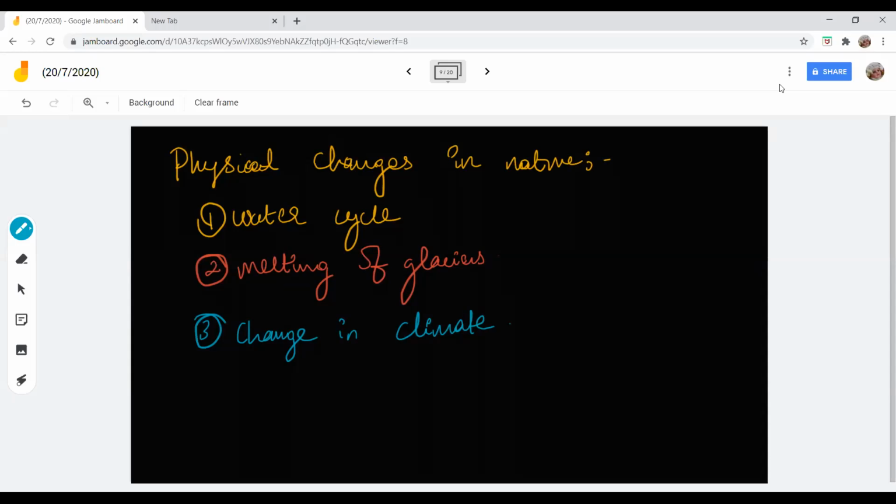When rain falls here, is dry ice getting sublimated? No, right? Next. Ma'am, stretching of rubber band, ma'am. Natural process, something that is taking place in nature. See, imagine like this. There is no human being on the earth. Only trees and other things are there. Now tell what are the natural changes, physical changes that might take place.